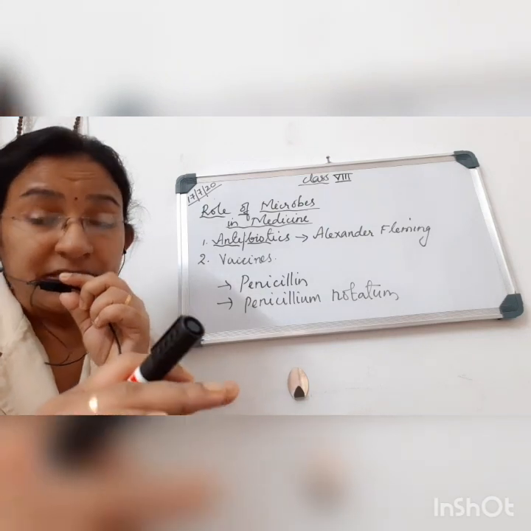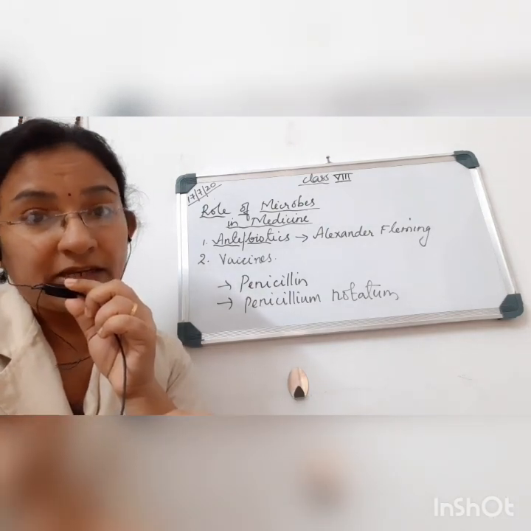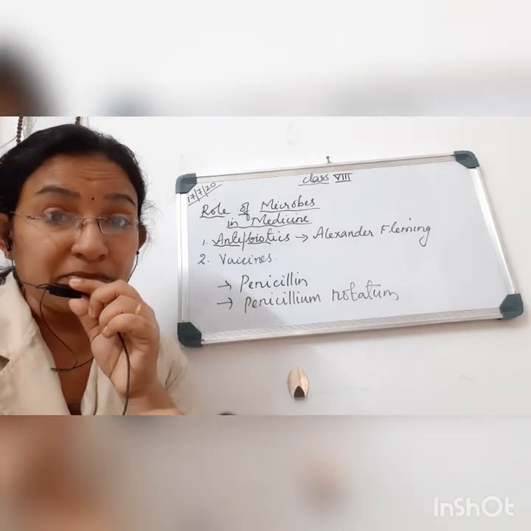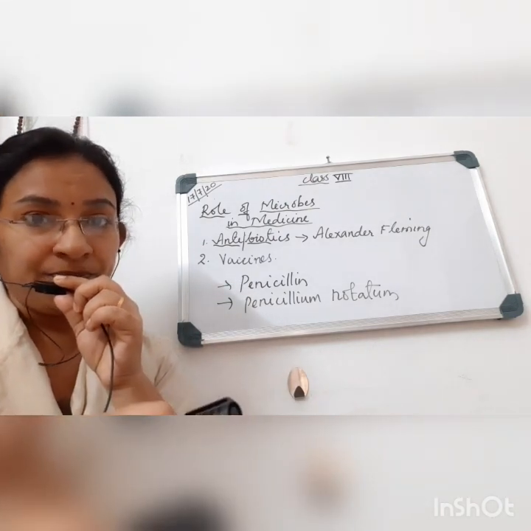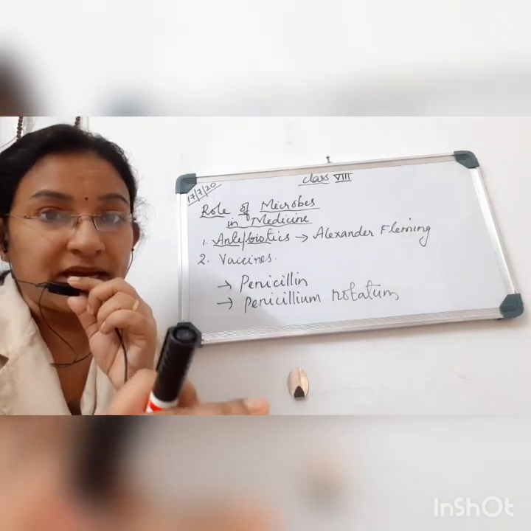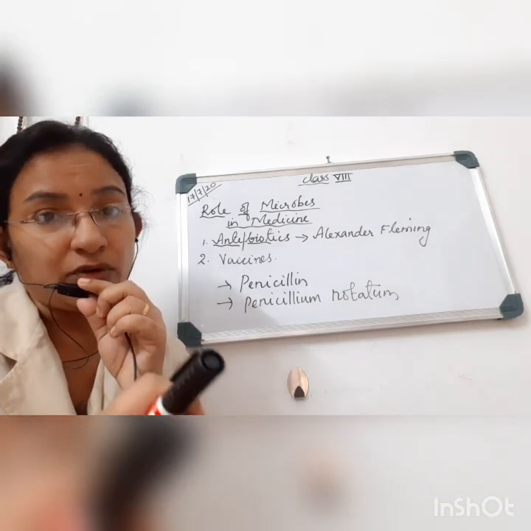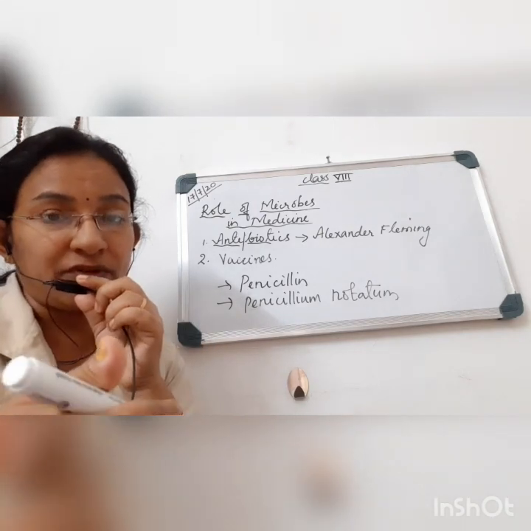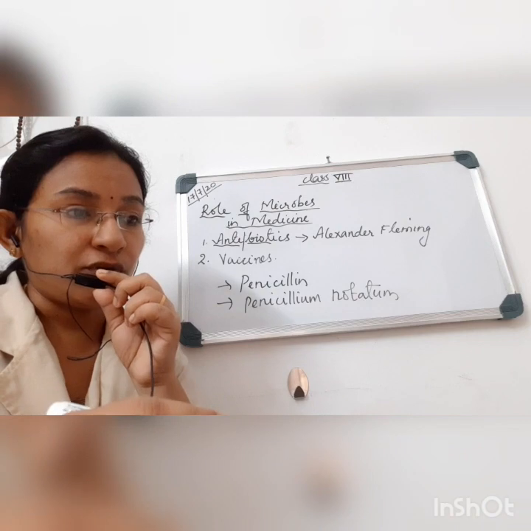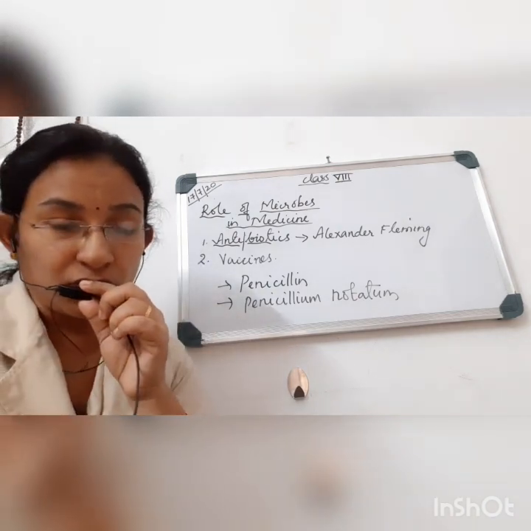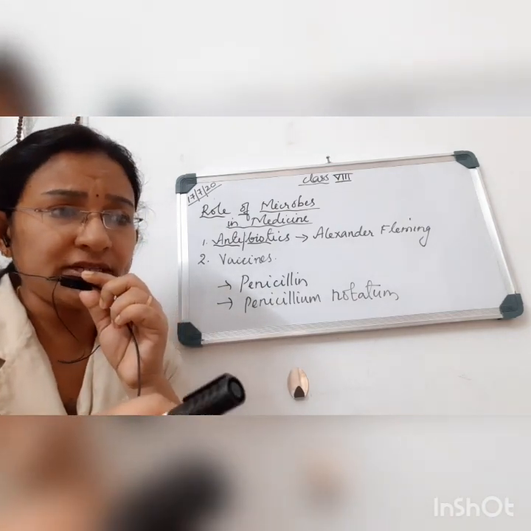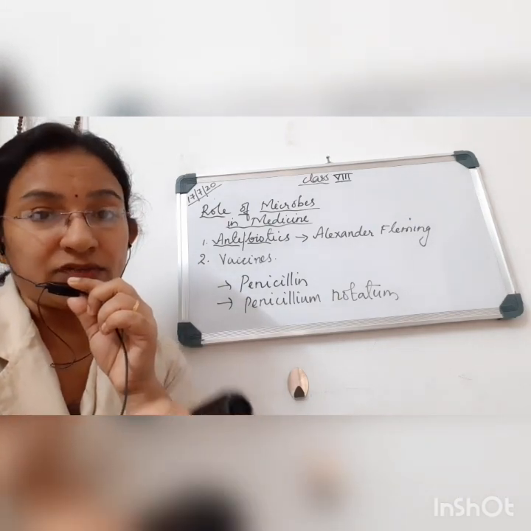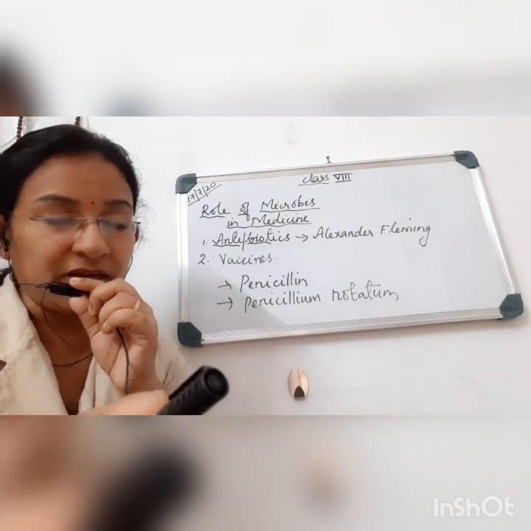Now, you cannot simply go and get antibiotics from any medical shop, because these antibiotics are not to be eaten as you eat other medicines. They have to be taken in correct doses and should be prescribed by a doctor, then only you can have antibiotics. There are basic rules by which you have to take these antibiotics. You can see in your textbook, it is given in a table there. It is important to remember that we should take antibiotics only on the advice of a qualified doctor. First of all, that is very important.